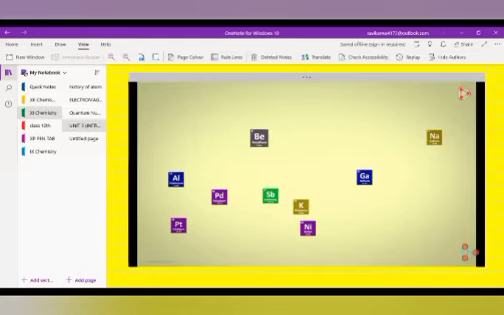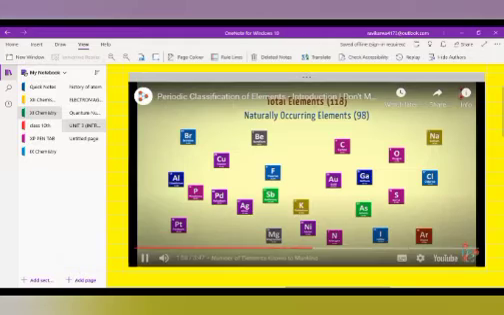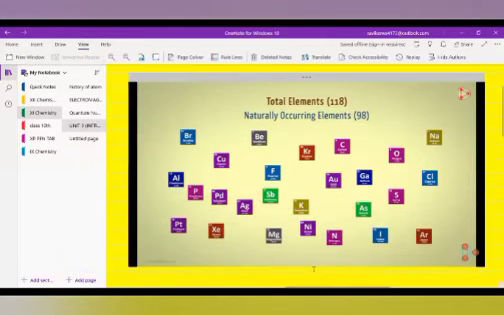Do you know the number of elements that exist? Astonishingly, the number of elements that we find naturally occurring is 98. While the total elements known to mankind is 118. So how do we study each element individually for all its properties? Looking at the number of elements that exist, I don't think it would be convenient to pick every element individually and study all the properties, right?